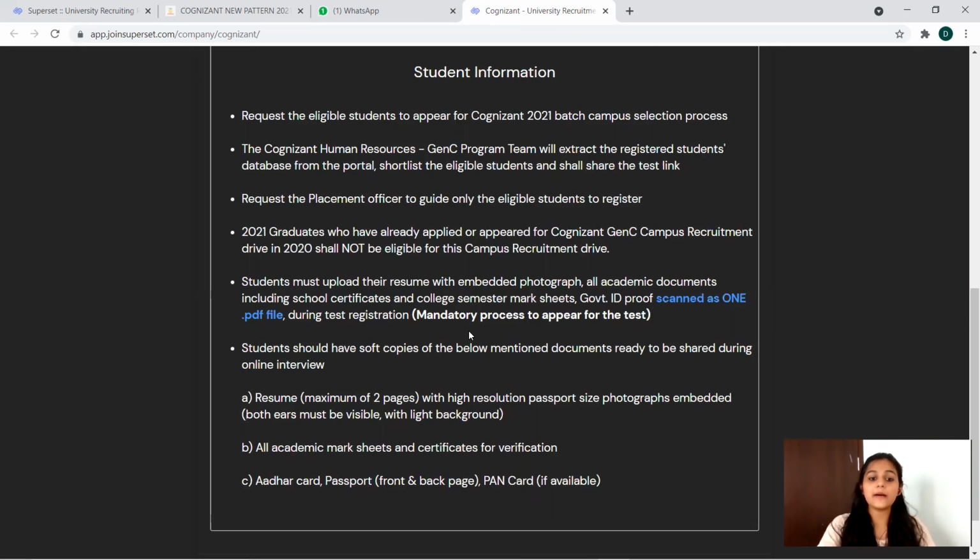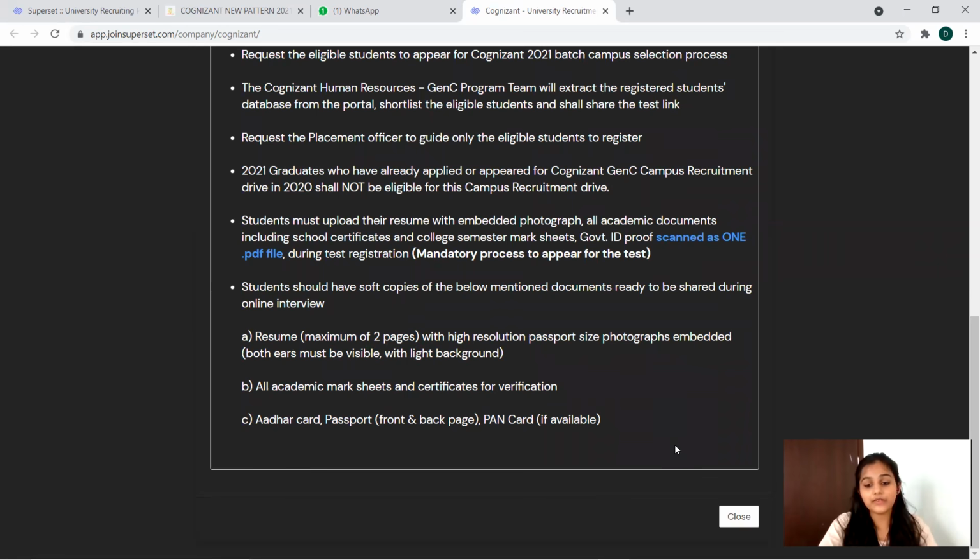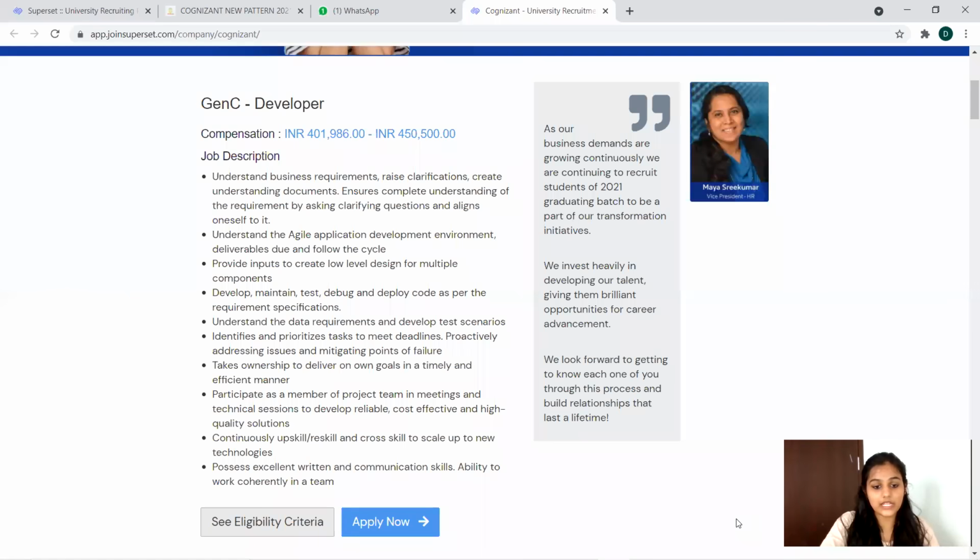In a previous video, I have mentioned some resume mistakes that you are frequently making. Please go and look. Actually, a photograph is not necessary for everyone, but since the company has specifically mentioned it, you have to go for that. If they have not mentioned it, then you can skip it. It is not a problem. Now, the resume must be a minimum of 2 pages, and you need all academic mark sheets and certificates for verification, Aadhaar card, passport, and if you have it, you can go for the PAN card too. Okay, so this is the student information they have given, and the eligibility criteria, I think, is very clear.